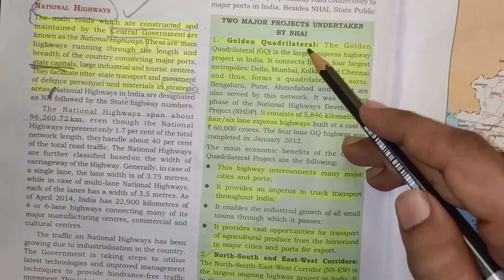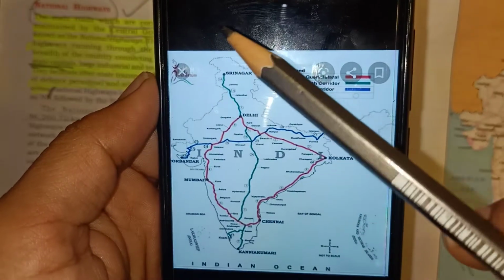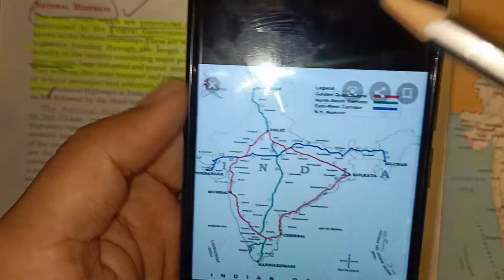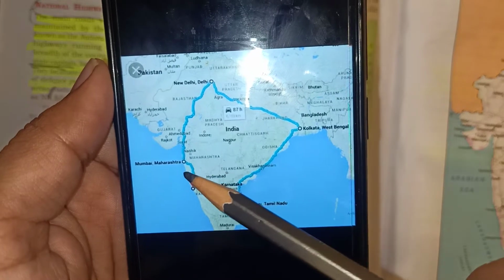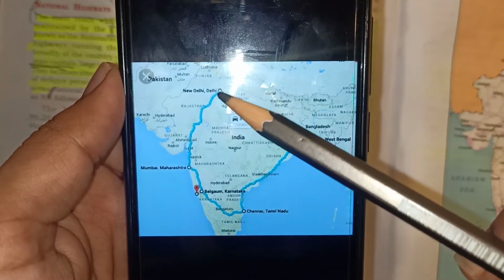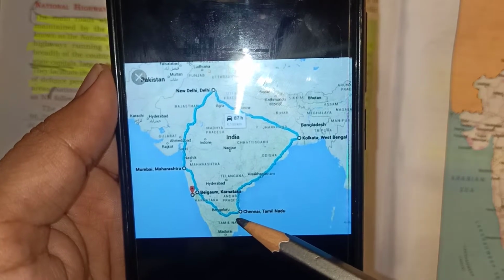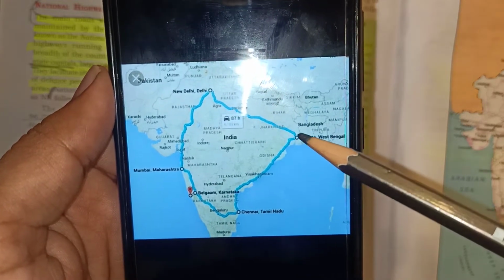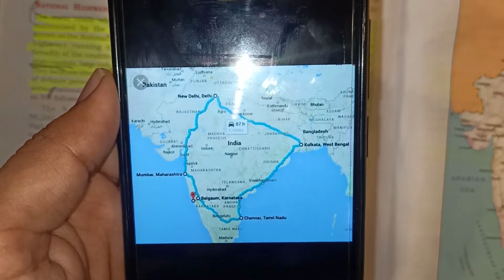So first is the golden quadrilateral. You can see on the map of India that there's a road which joins the four major cities of India, that is Mumbai, New Delhi, Kolkata and Chennai. So the single road which connects these four cities is known as the golden quadrilateral.